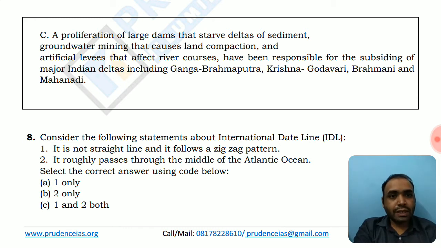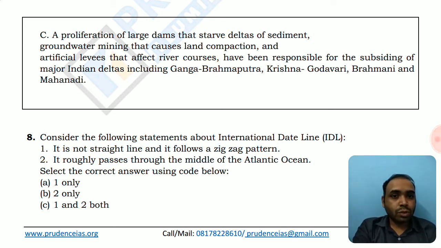Yes, this international date line is zigzag because it divides the earth into different time zones, and so it has to be zigzag, otherwise one same country is going to get two different time zones. That's why the imaginary date line is made as a zigzag line, so as to include or exclude particular countries in different time zones.